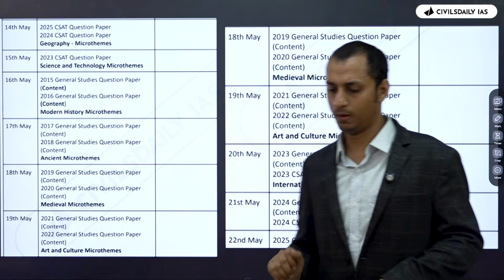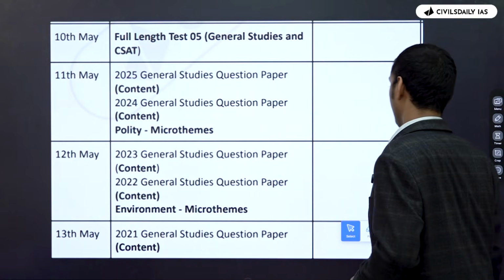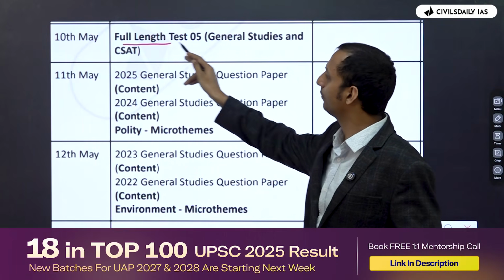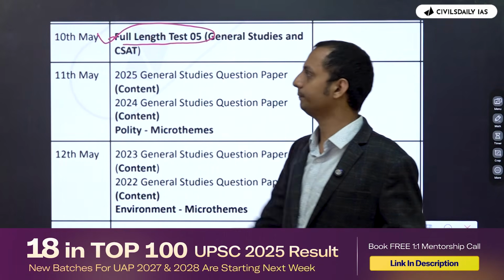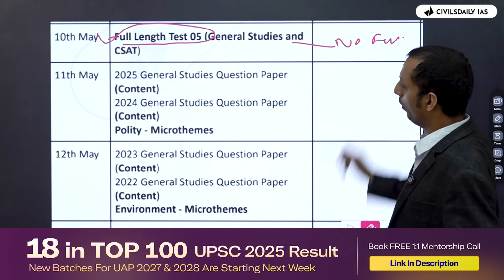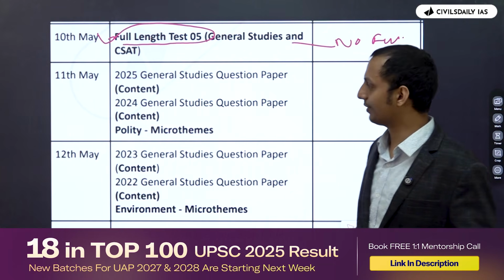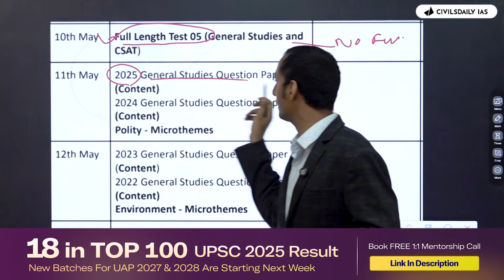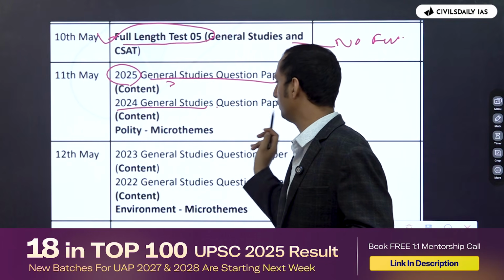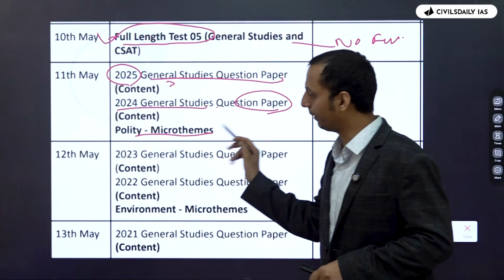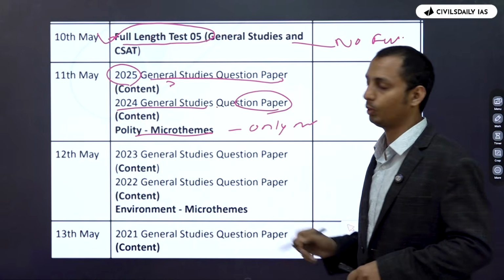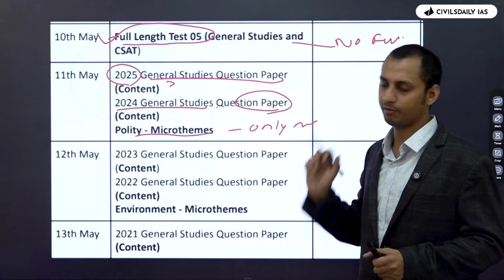And make sure that by the 10th of May, this should be your last full-length test. You can see here, 10th of May. After this, what to do? No full-length test. You only focus on the PYQs. So as you can see here, the 2025 General Studies question paper and its content, the 2024 General Studies paper and its content, and you do polity micro themes, which means only those areas where you are weak. Which topic in polity is weak, if judiciary is weak, then you can focus on that.